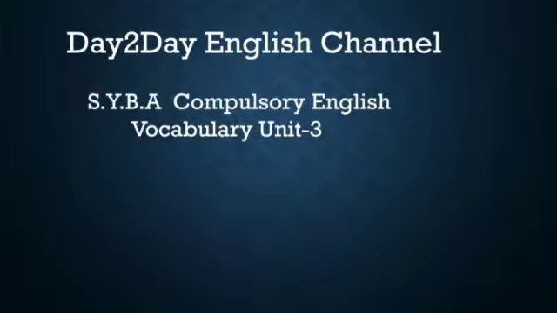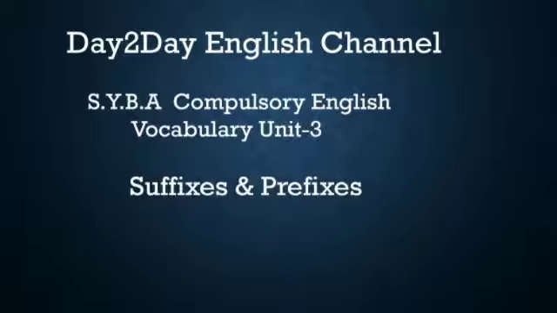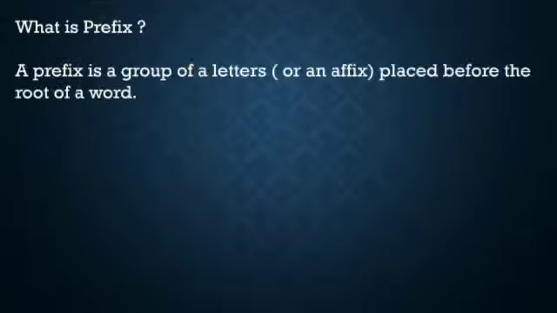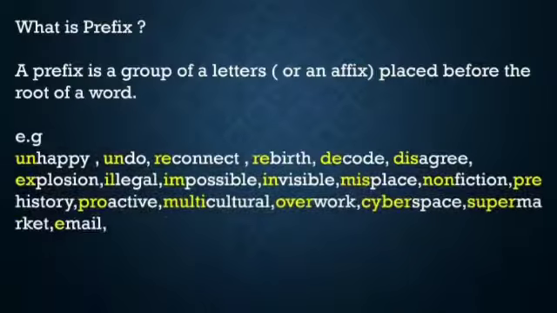Today we are going to learn about suffixes and prefixes. Prefixes and suffixes are super useful for customizing the meaning of words. But what are they? Let's learn about it. A prefix is a group of letters or an affix placed before the root of a word. For example, unhappy. Un is a prefix.